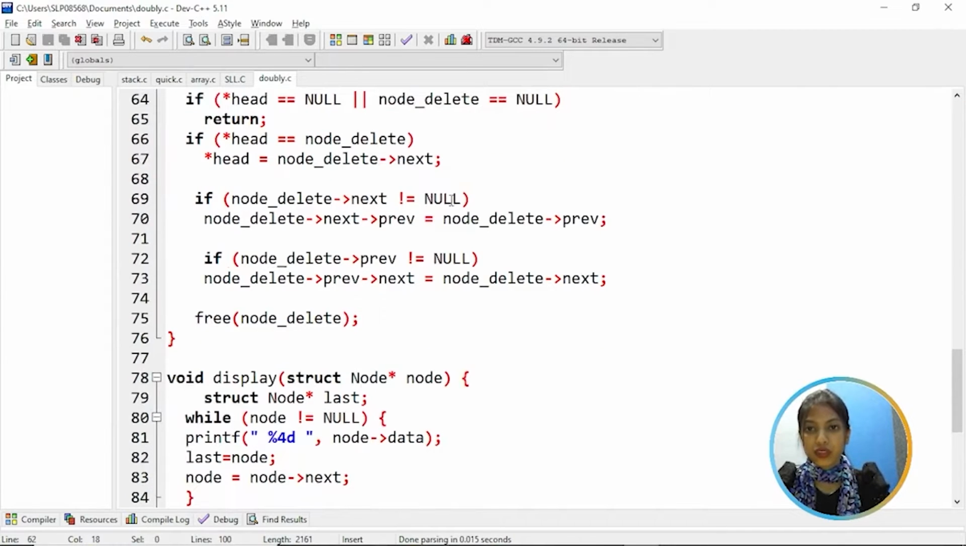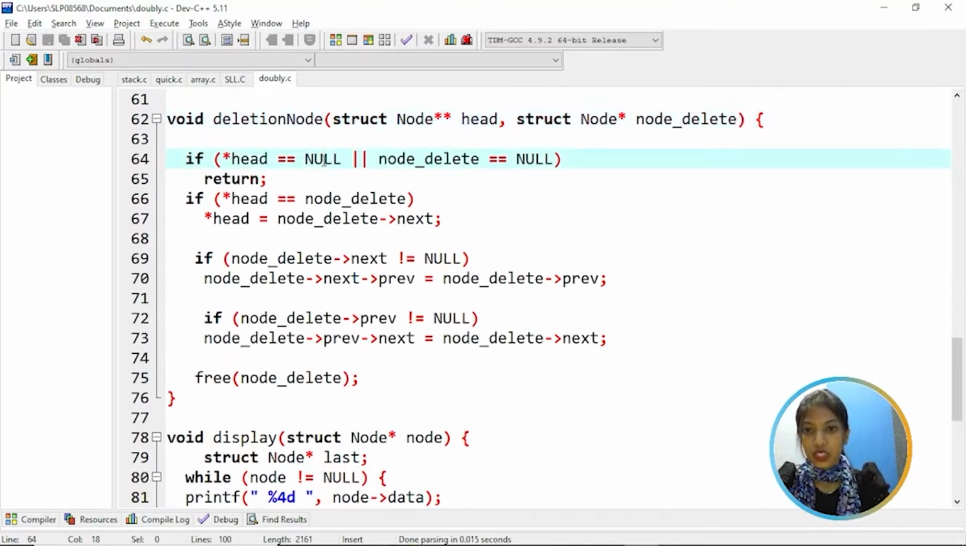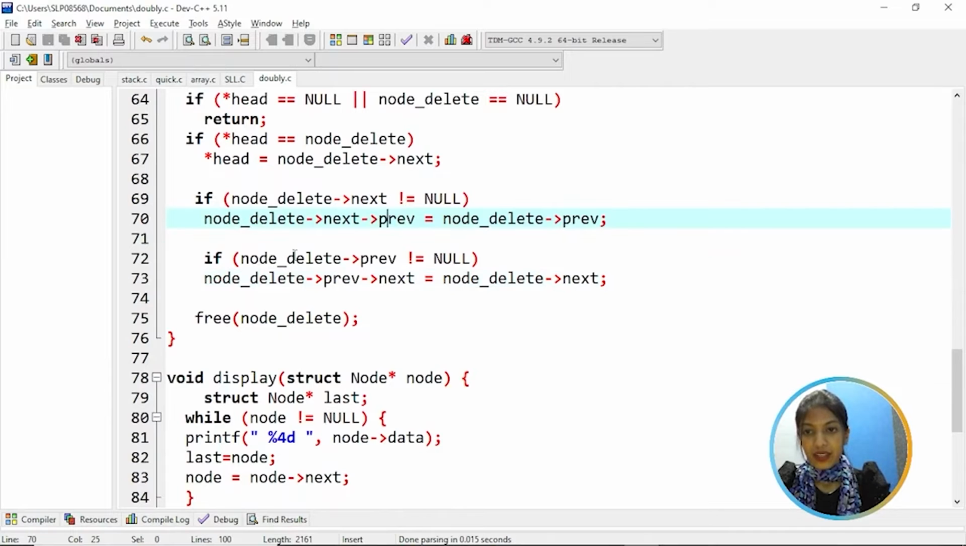Then coming to the deletion of a node, that means how to delete a node. First, if head is equal to null or the node to be deleted is equal to null, then return. If head is equal to the node to be deleted, then the node to be deleted's next part is assigned to head. If the node to be deleted's next part is not equal to null, then assign the node to be deleted's previous to the node to be deleted's next node's previous. And if the node to be deleted's previous is not equal to null, then assign the node's next to the node to be deleted's previous node's next, and free the node to be deleted.